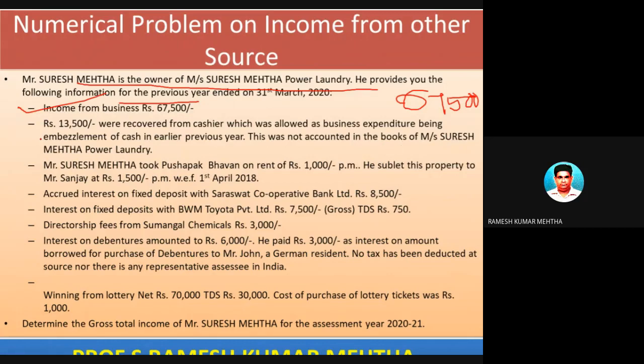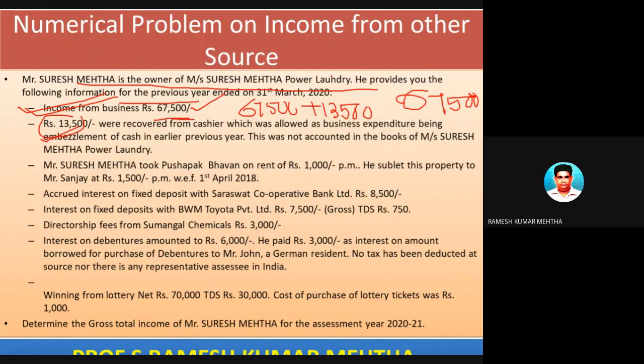So this is income from business. This has nothing to do with income from other source. So if it is a business income, then this is business income, and this is also business income. So 67,500 plus 13,500 is income from business. We have already uploaded a set of videos on income from business, or on the topic profits and gains from business or profession, on YouTube. You can view all these videos on my channel S Ramesh Kumar Mehta.